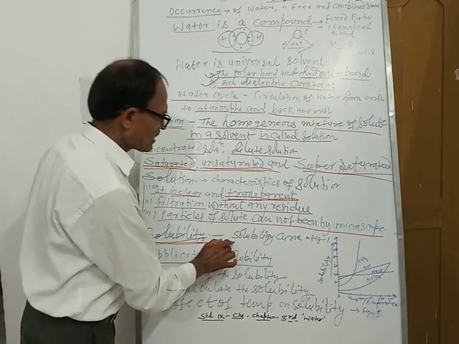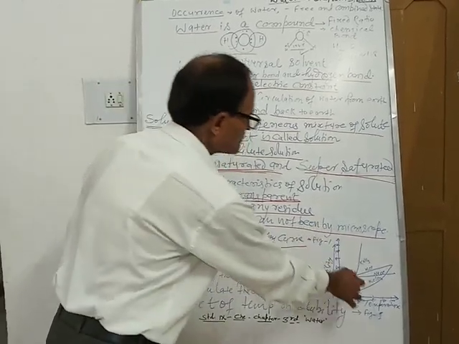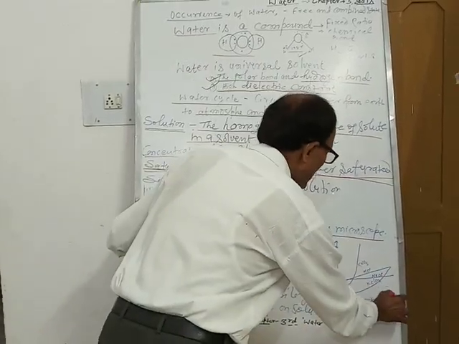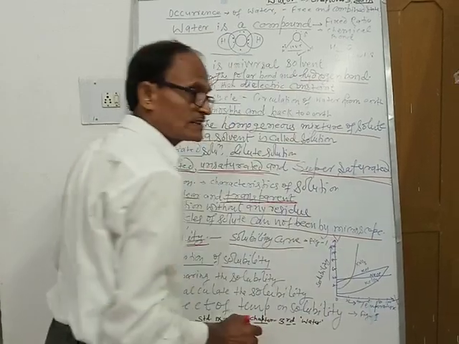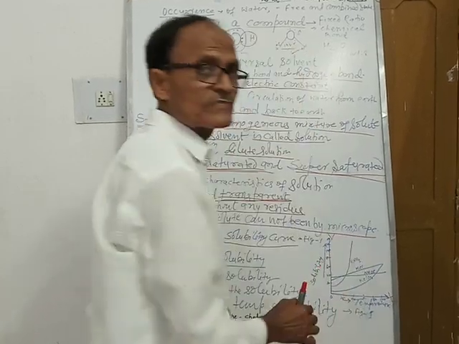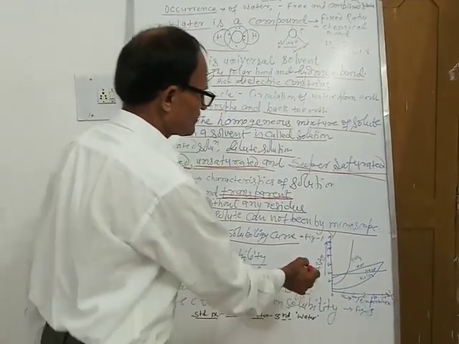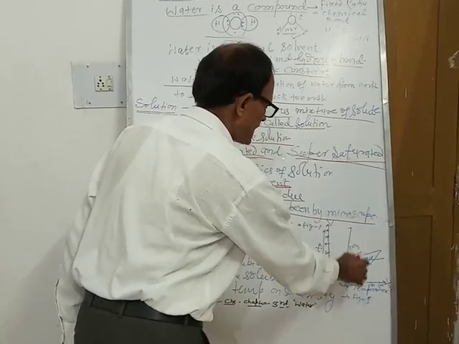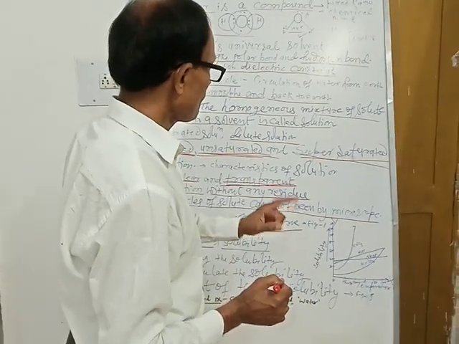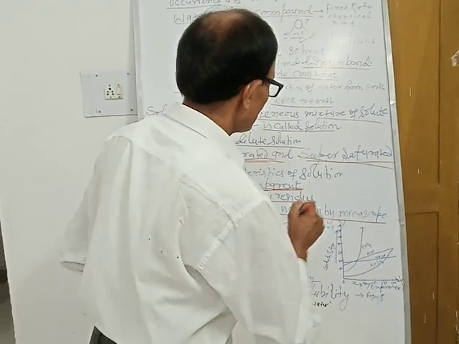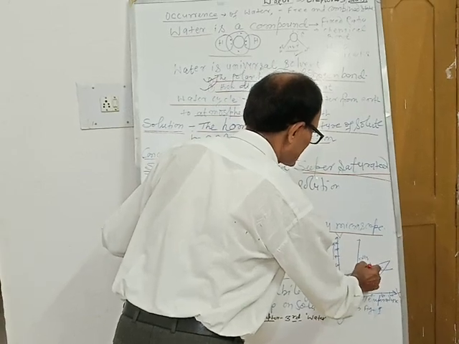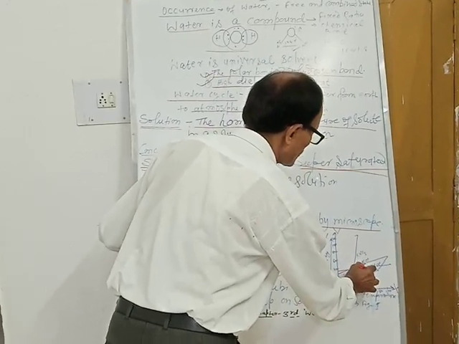Solubility of certain substances has been given in this graph, where temperature is on the x-axis and solubility is on the y-axis. See the graph here. Potassium nitrate dissolves very fast in water. The graph rises steeply: at 60 degrees Celsius, nearly 120 gram of potassium nitrate dissolves in 100 gram of water. Solubility of KCl is given like this. Solubility of NaCl remains roughly constant.